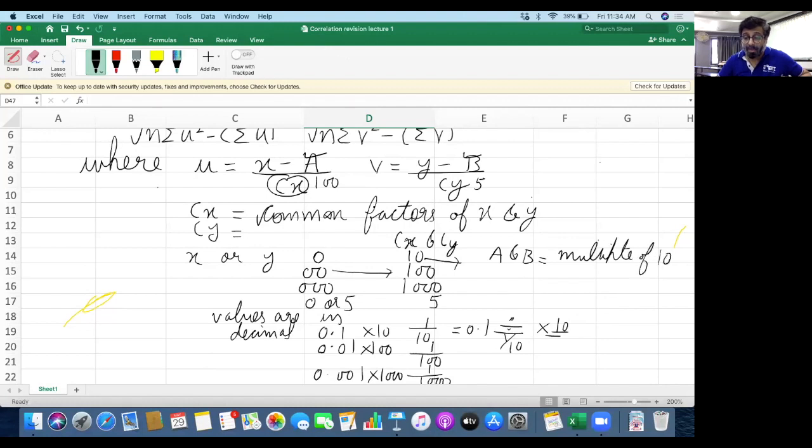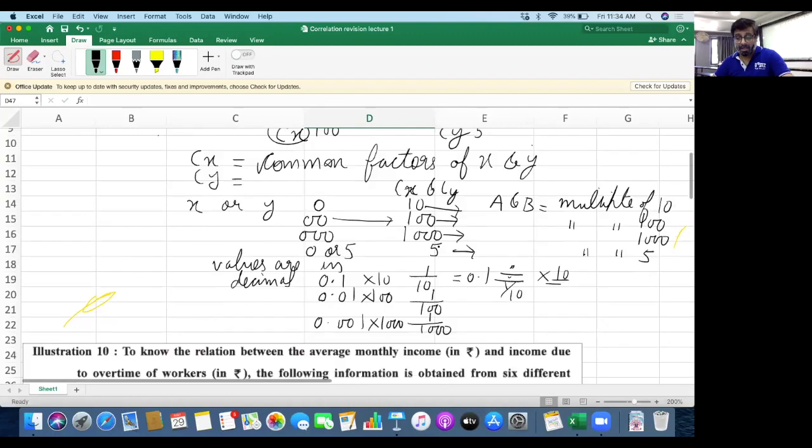When you take the common factor as 100, then assumed mean should be a multiple of 100. When you take common factor as 1000, the assumed mean should be a multiple of 1000. And when you take it as 5, the assumed mean should be a multiple of 5.